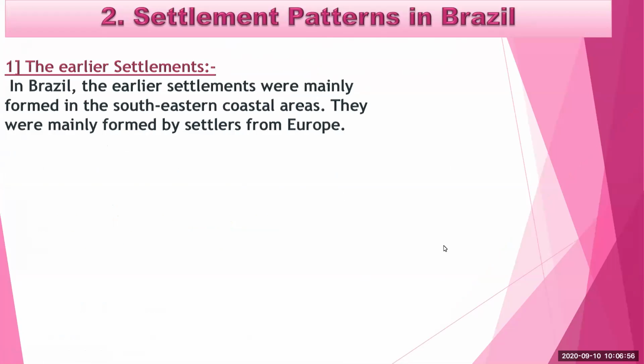In Brazil, the earlier settlements were mainly formed in the southeastern coastal areas. They were mainly formed by settlers from Europe. Means in the earlier period, Europeans came to Brazil, and in the southeastern coastal area they formed their settlements, and these were the earlier settlements found in Brazil.